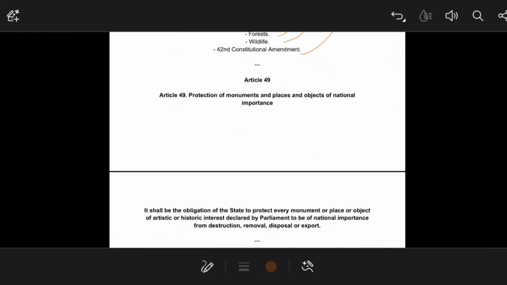Now Article 49. This article imposes a duty on the state to protect historical monuments or places that hold national importance.